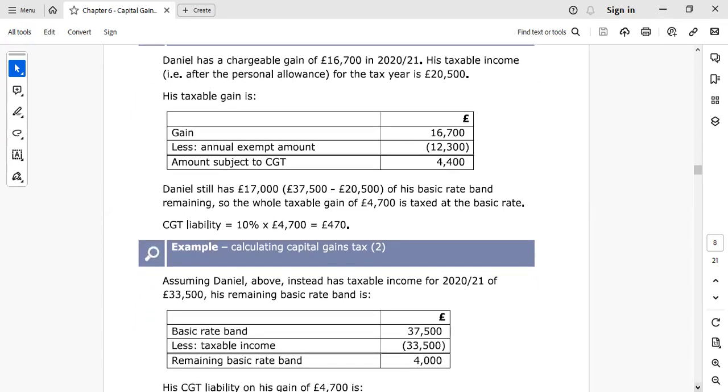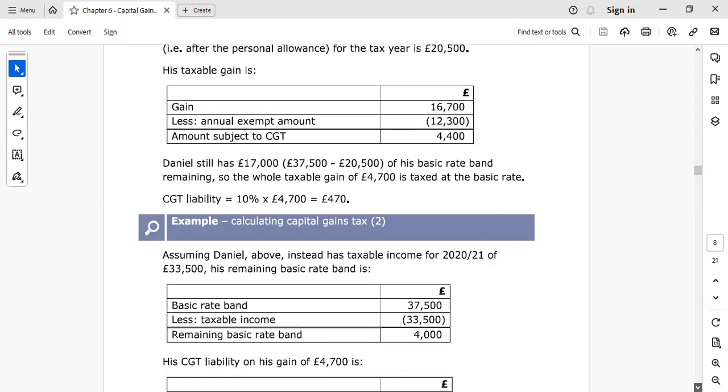Let's see another example. Assuming Daniel above instead has a taxable income for the same tax year of 33.5K, his remaining basic rate band will be 37.5 minus 33.5, which is 4,000. And here, if you look, the amount subject to capital gains tax is 4,400.